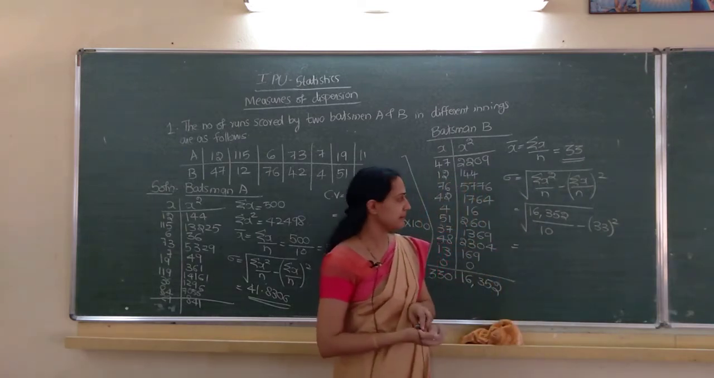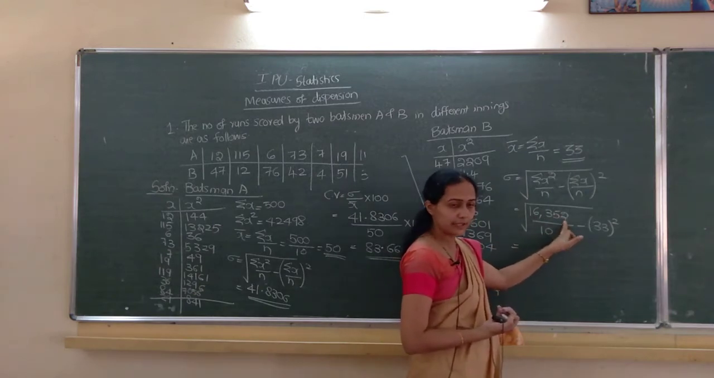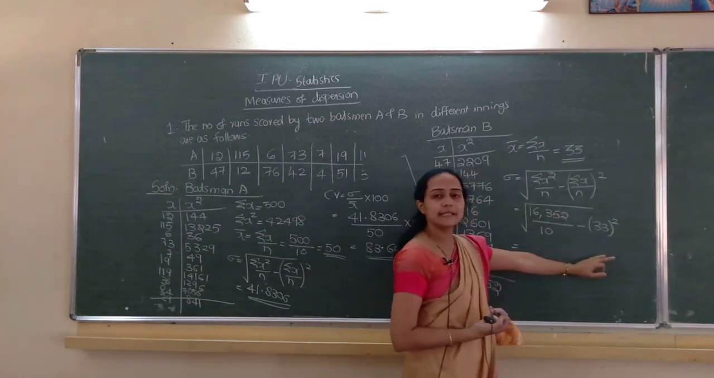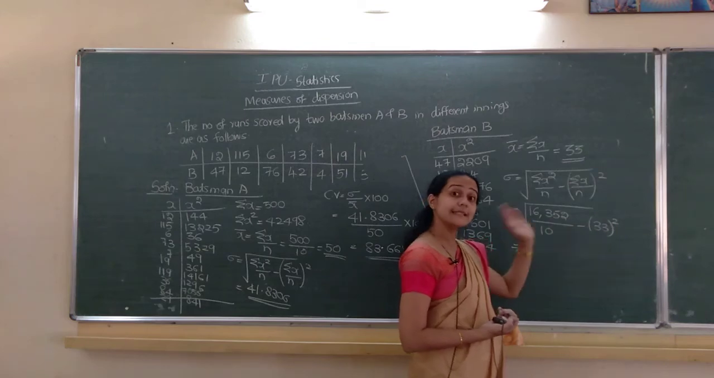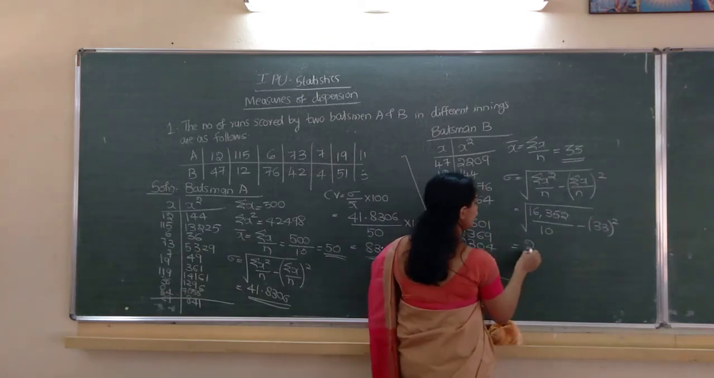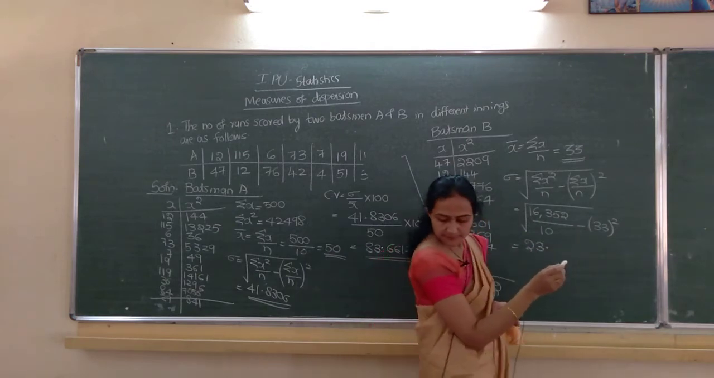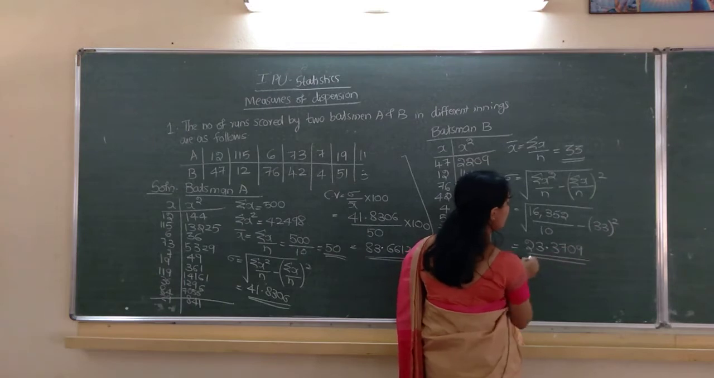Final answer I will write. You can do 16,352 divided by 10, you will get 1635.2, minus 33 square. 33 into 33 you will do. So, this one minus this one you will get one quantity. Its square root, answer is 23.3709. That is sigma. Okay.